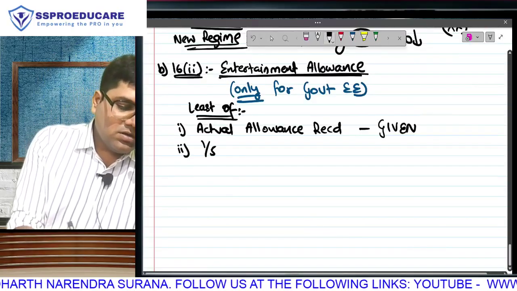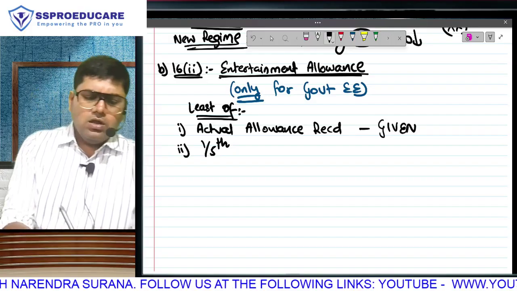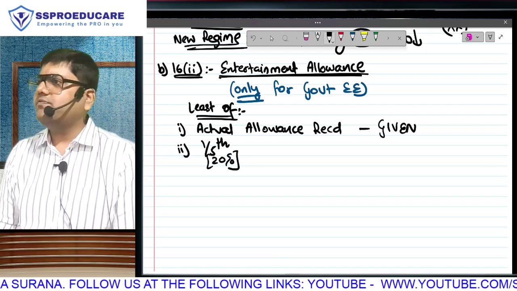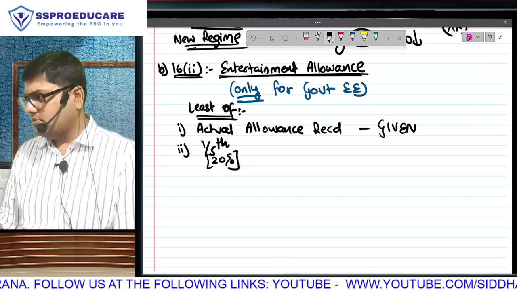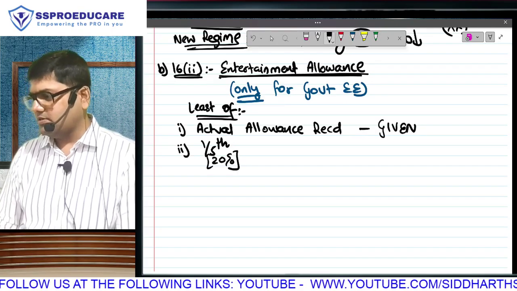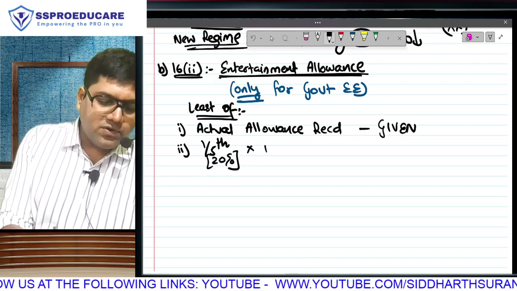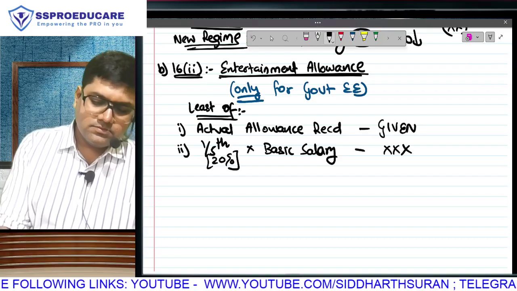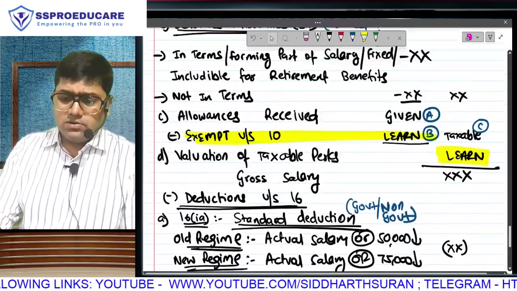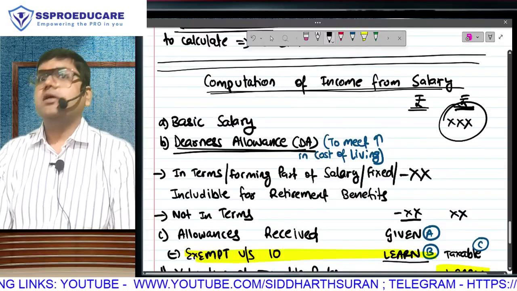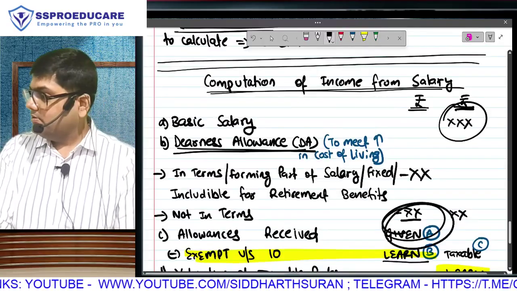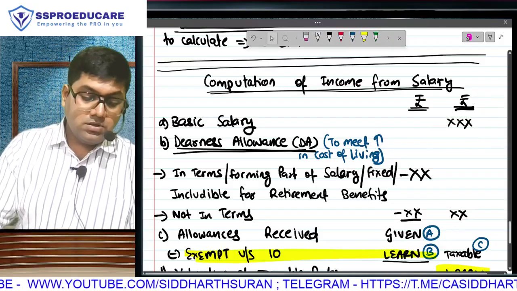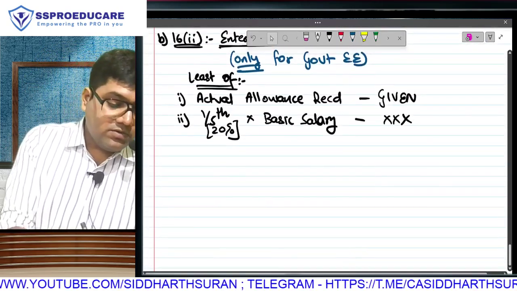Second amount, 1/5. If I write 1/5 or if I write 20%, you understand it is one and the same. Calculate and see. Take any amount, take its 1/5 or 20%, it is the same. 1/5 of your basic salary, this is the second amount. Do one thing: is this your basic salary? Its 20%. So first will be the amount that you have written here. Second will be 1/5, 20% of basic salary. And third, what a ridiculous tax benefit, and what the hell are they up to?